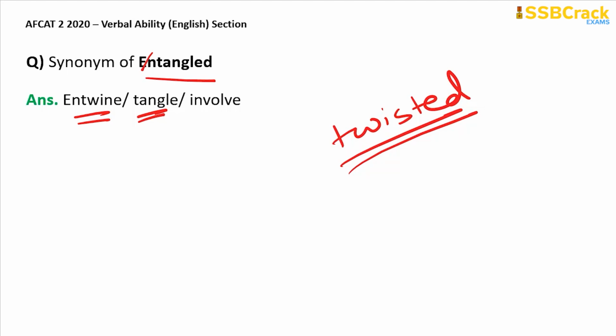And in a metaphorical sense, to get twisted with something is the meaning of entangle. So in the metaphorical sense, it can also mean being involved with something, right? So the synonym of entangled can be entwine, tangle, or getting involved.